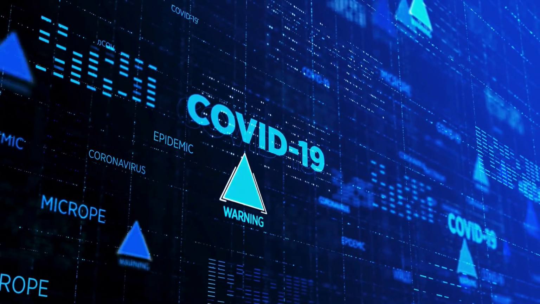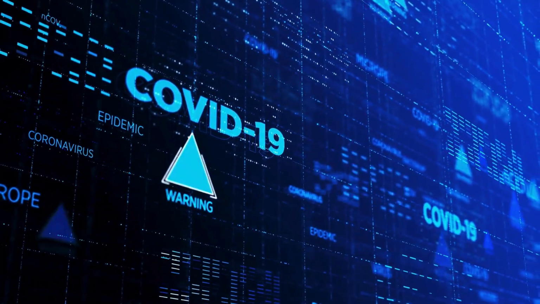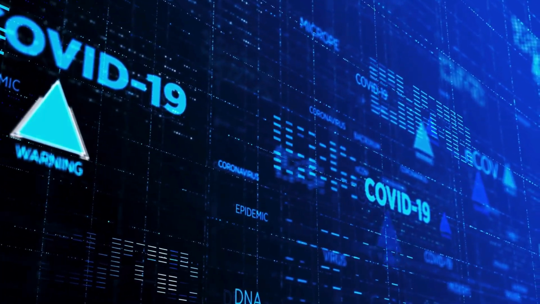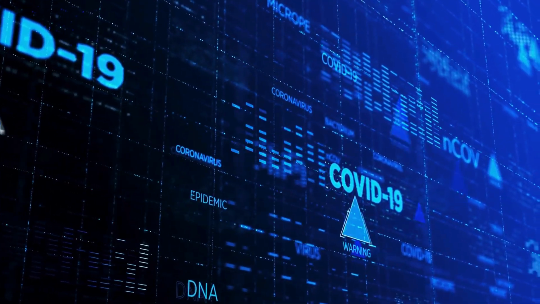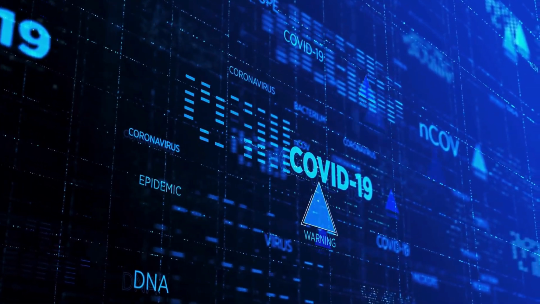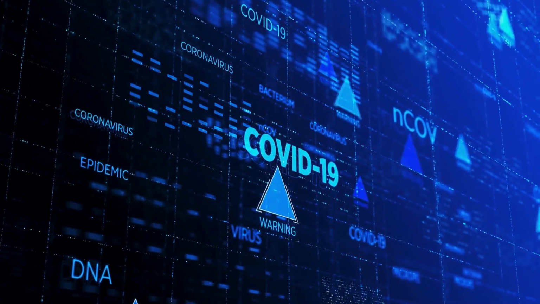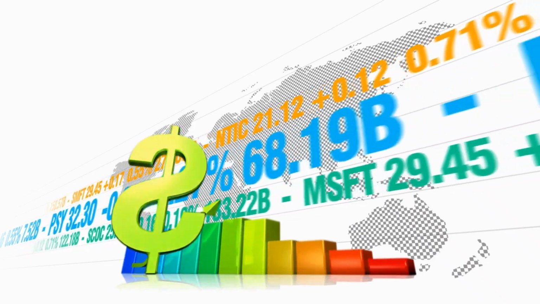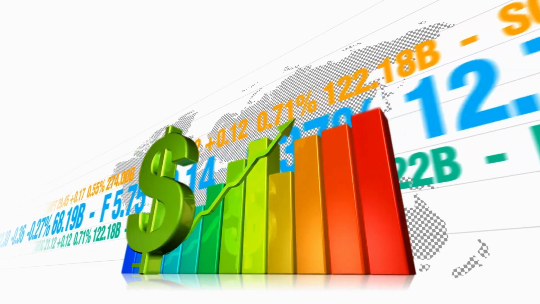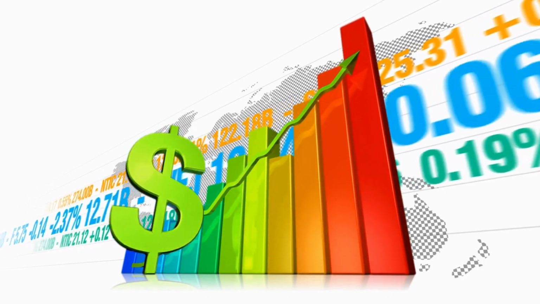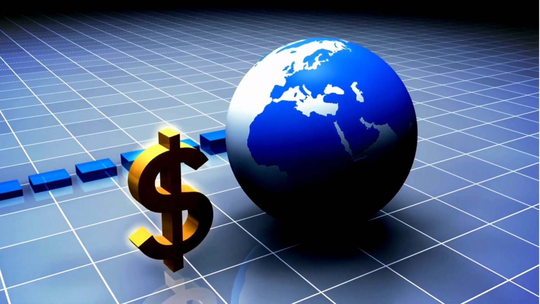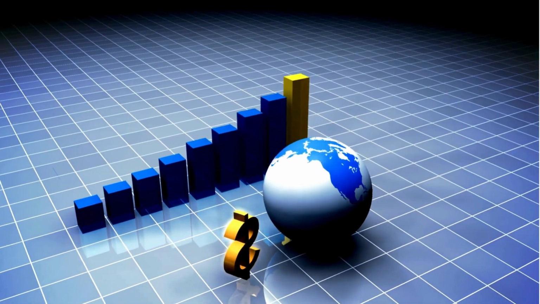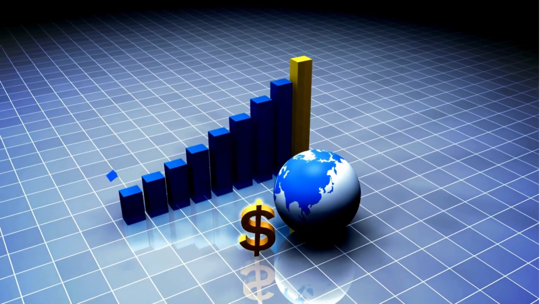The COVID-19 pandemic in 2020 caused a global economic downturn, and India was no exception. The rupee weakened to $1 equal to 76 rupees as exports fell and capital outflows increased. But as the global economy began recovering, rising inflation and interest rate hikes by the US Federal Reserve drove the rupee to new lows of $1 equal to 83 to 84 rupees by 2024.